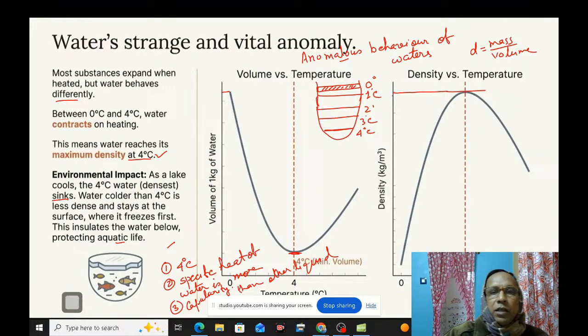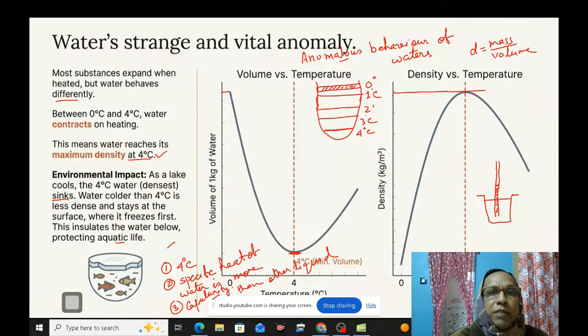What is capillarity? That means if we take water in a glass, see the surface of water. What is a capillary? A capillary is a tube of a small radius. The water will rise up in it to some height. This is the capillary property of water. So water is something different from other liquids.